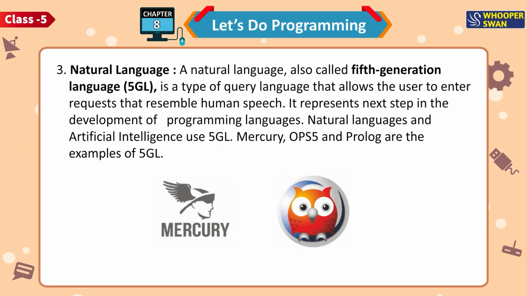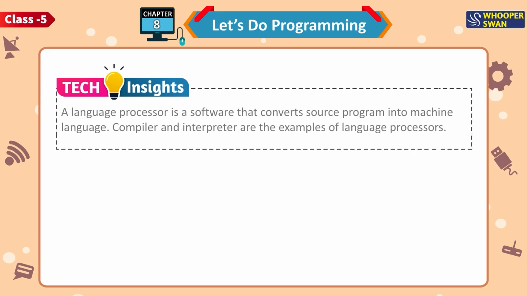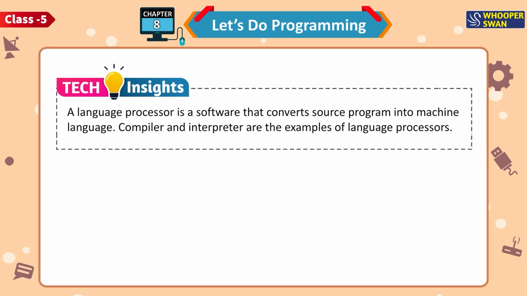Natural language. A natural language, also called fifth-generation language, 5GL, is a type of query language that allows the user to enter requests that resemble human speech. It represents next step in the development of programming languages. Natural languages and artificial intelligence use 5GL. Mercury, OPS5 and Prolog are the examples of 5GL. Tech Insights. A language processor is a software that converts source program into machine language. Compiler and interpreter are the examples of language processors.